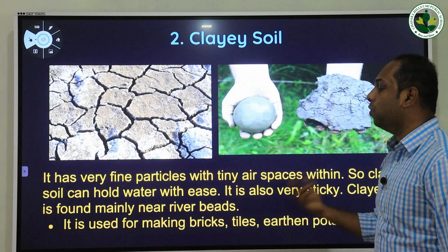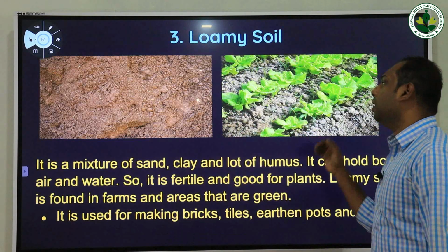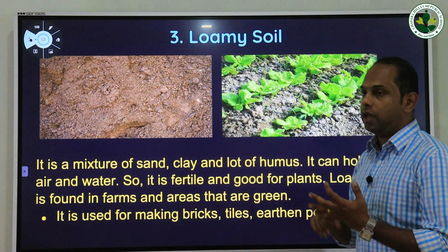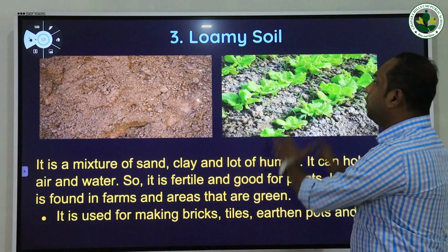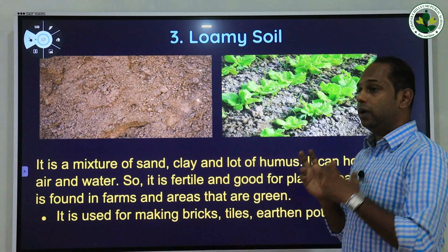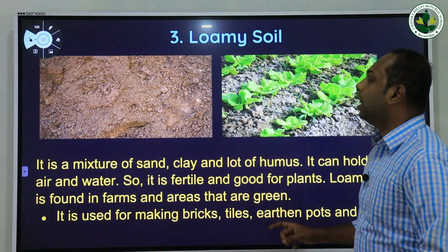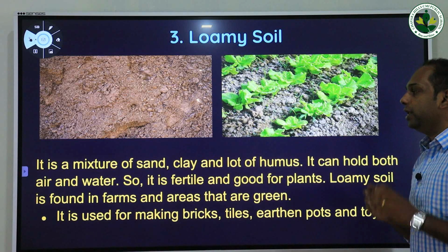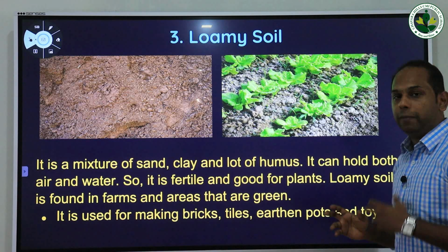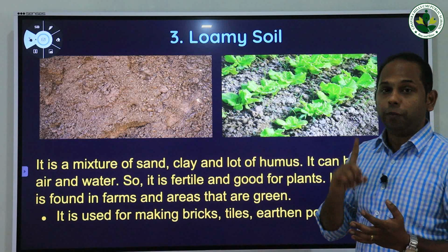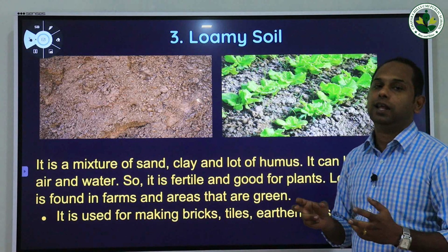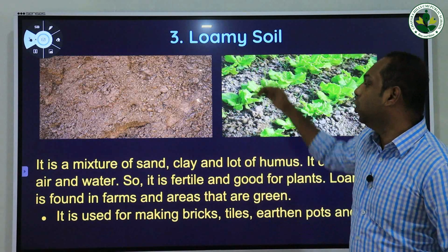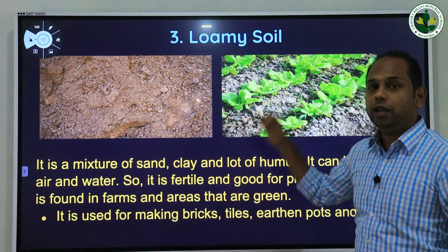The pots which are made out of clay are called what? Earthen pots. And this is the third type of soil, loamy soil. Comparing to desert and clay soil, the loamy soil is considered one of the very fertile soils. It is a mixture of sand, clay and lots of humus. What do you mean by humus? The remains of dead plants and animals are generally called humus. So the loamy soil contains sand, clay and humus in it.